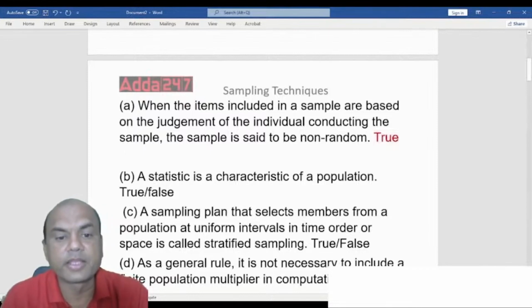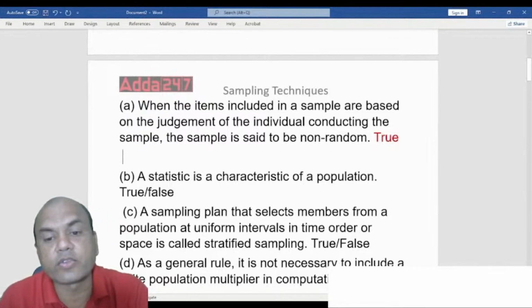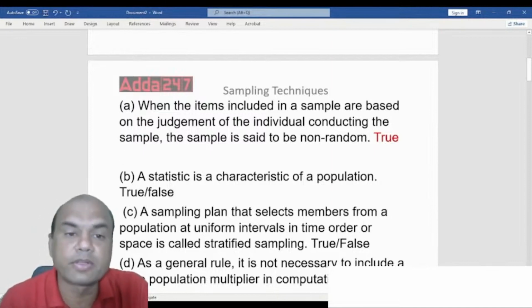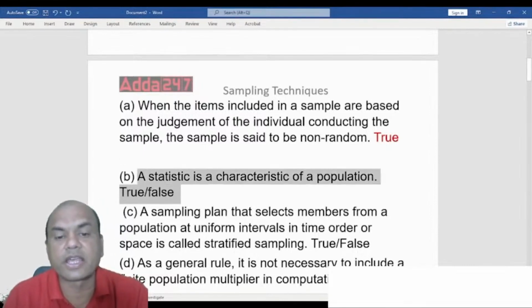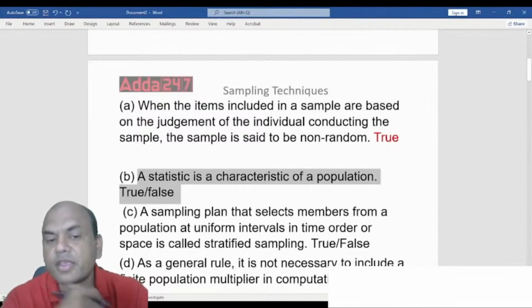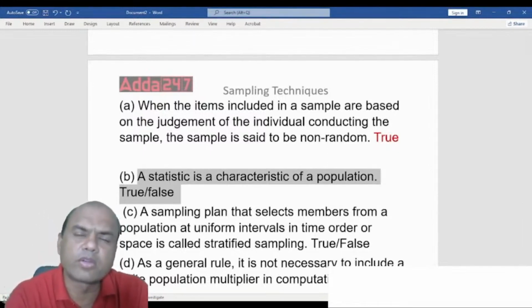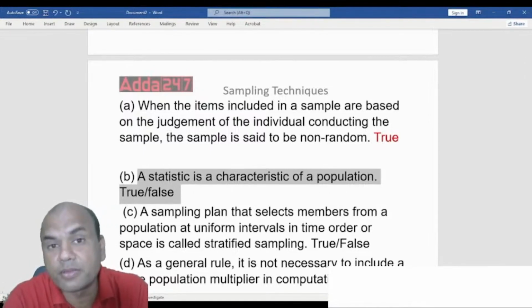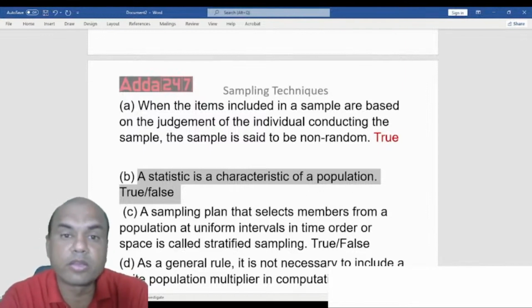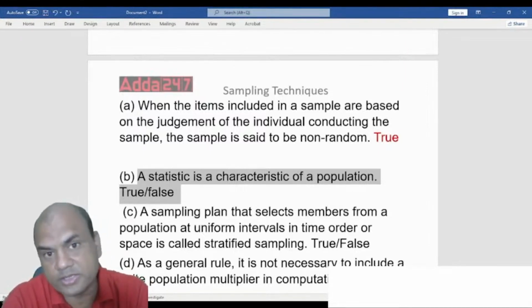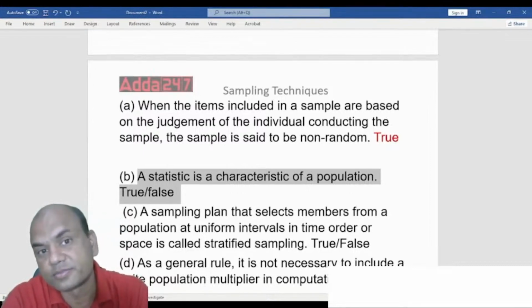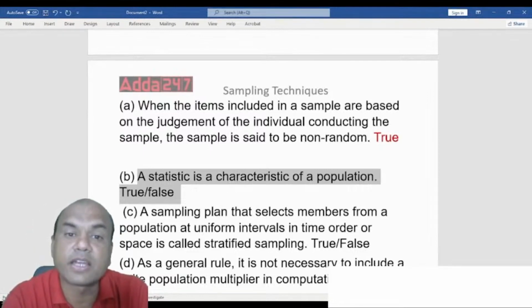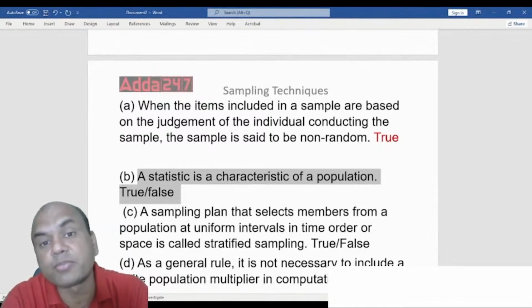True. Okay. Second one. A statistic is a characteristic of a population. Now this is a simple one. You must answer this. True or false? Think over it. What is population? What is sample? Suppose if I find the mean of population, what is it called as? Suppose if I find the mean of a sample, what is it called as? Mean of a sample is called as statistic and mean of a population is called as parameter.